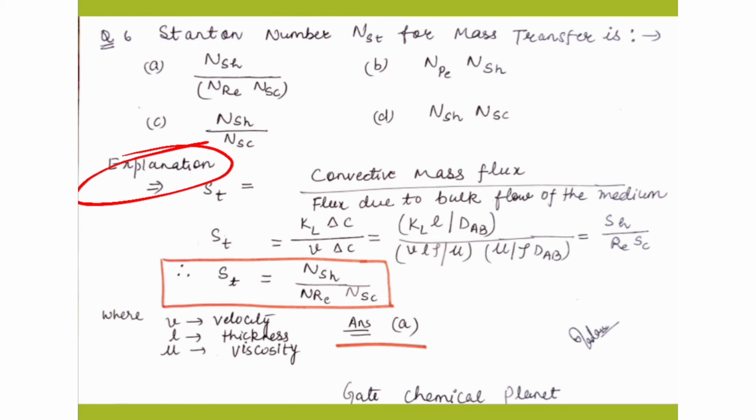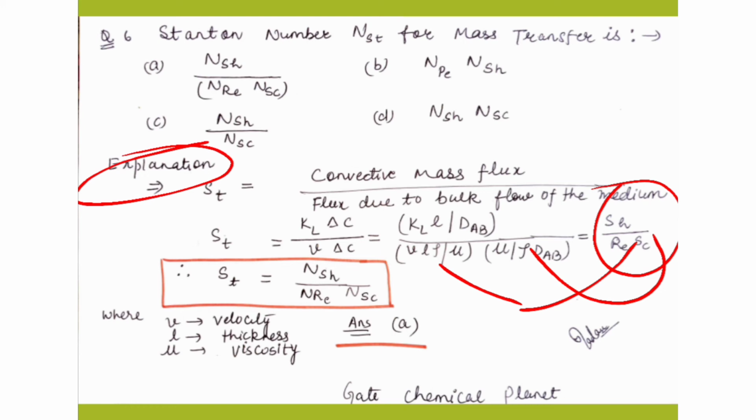So we can write KL into L divided by DAB, divided by VL rho by mu, into mu divided by rho DAB. So it is equal to the Sherwood number divided by the Reynolds number, and it is equal to the Schmidt number. So the Stanton number is equal to the Sherwood number divided by the product of the Reynolds number into the Schmidt number. Here V is the velocity, L is the thickness and mu is the viscosity.